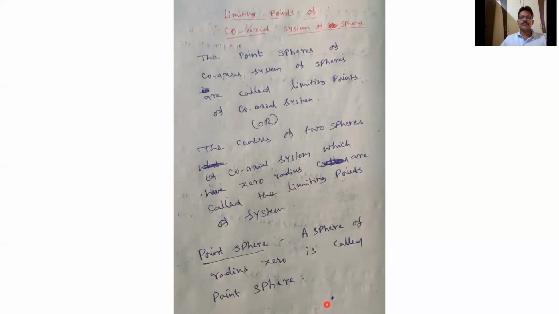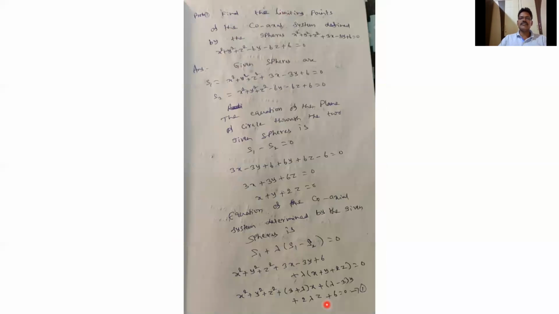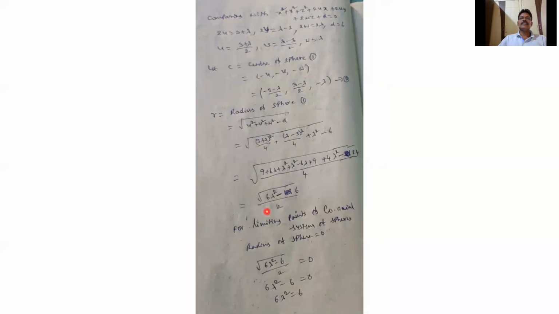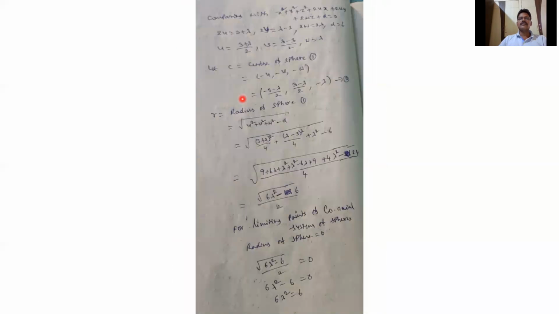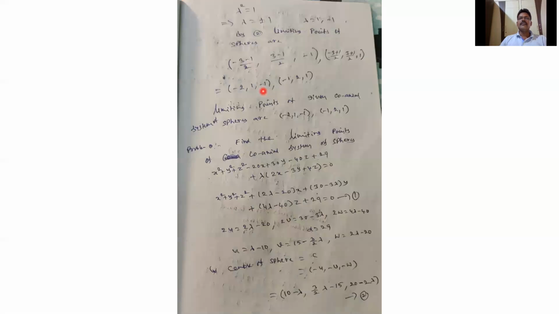So it is simple to find the limiting points of a coaxial system: just first write the center and then the radius, and equate the radius to 0. We know that the radius of a point sphere is 0, that's why we equate it to 0. Find the value of lambda and substitute the lambda values in the centers. So for radius equal to 0, find the centers for those values of lambda. These centers are the point spheres of the given coaxial system, and these centers are called the limiting points.